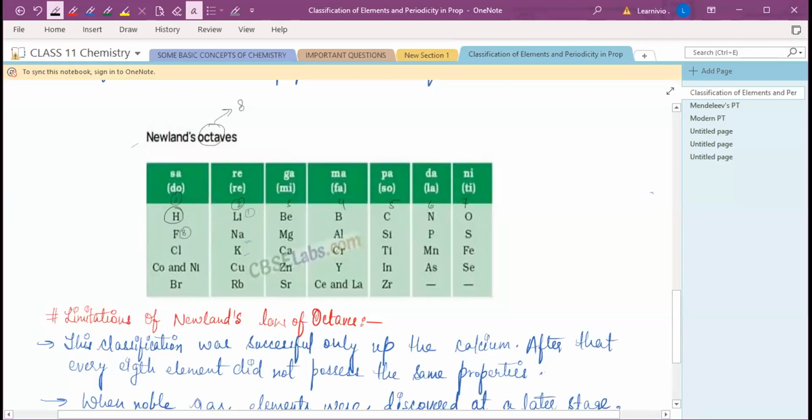So is it clear? Neha and Simra? Yes, ma'am. Yes. Any doubt?